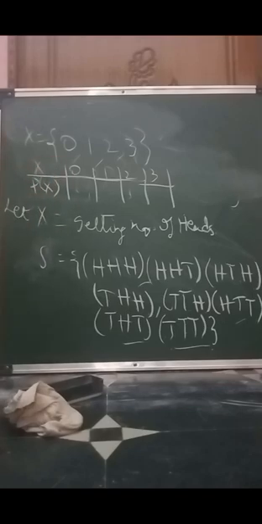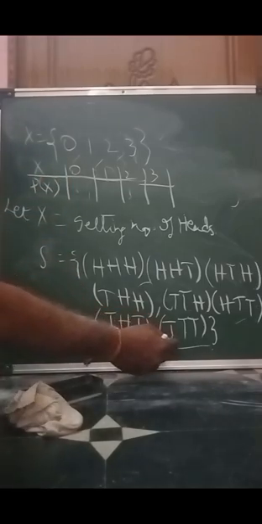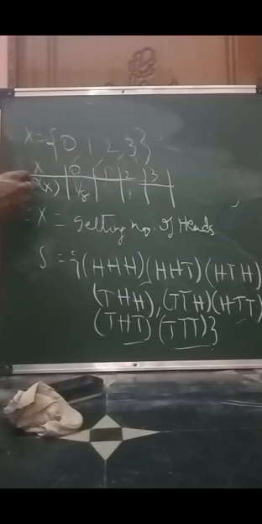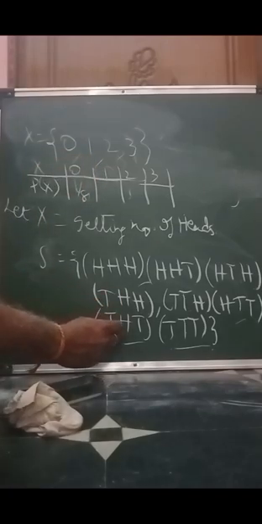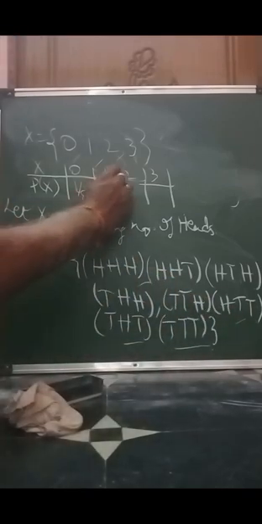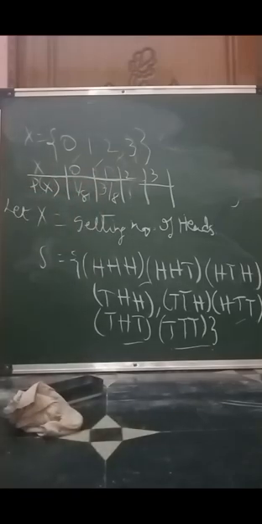Then what are the probabilities for the corresponding values of x? Suppose x is 0, that represents no head, as we defined x as getting the head. So I have only one case out of 8 cases, so the probability is 1 by 8. And if x takes 1, there are 3 possible cases out of 8 total cases, so 3 by 8 is the probability.